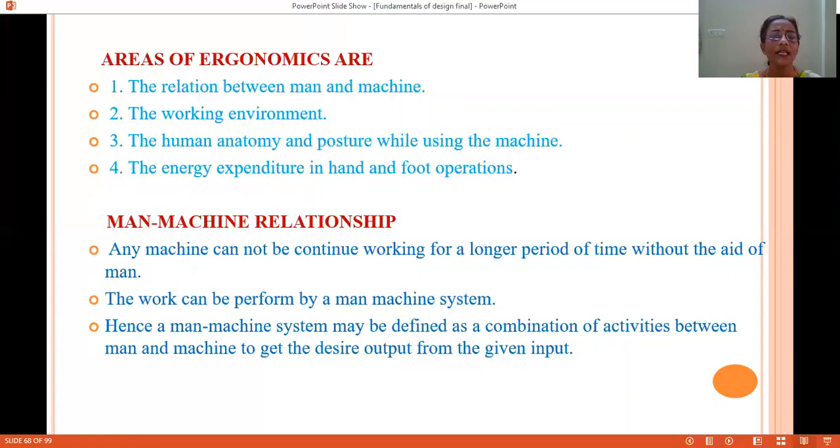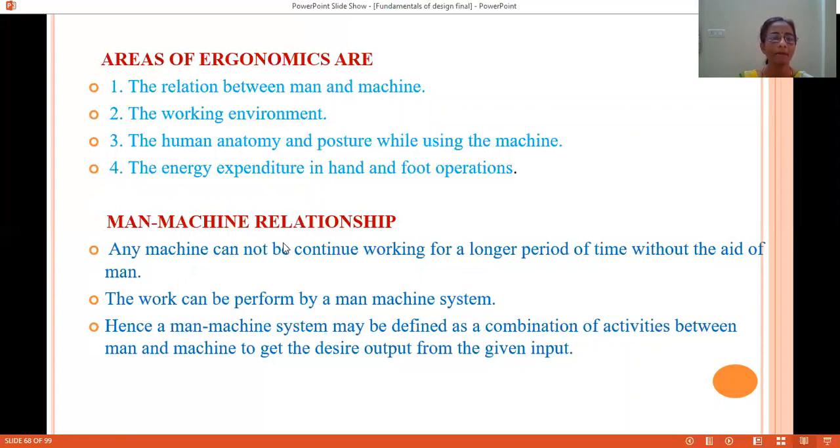Energy expenditure in hand and foot operation: how much maximum force a human being can apply with the hand or with the foot, based on that machineries will be designed. That also we will see in further slides.